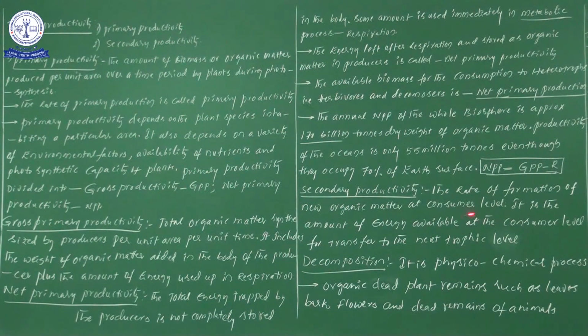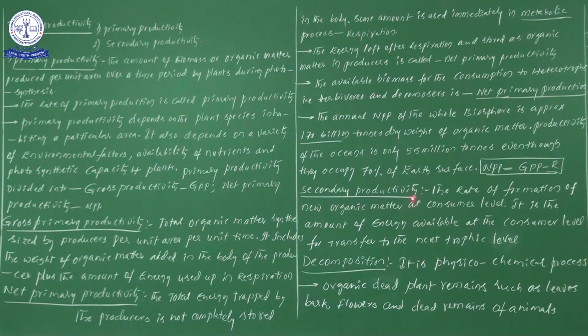Next one, it is the amount of energy available at the consumer level. Suppose you eat food materials, then by usage of that food, definitely energy will be available. Energy is available at the consumer level, and that is transferred to the next trophic level. Suppose a small chicken eats grains, and if you eat that chicken, you will get the energy. Likewise, energy moves from one trophic level to the next trophic level.